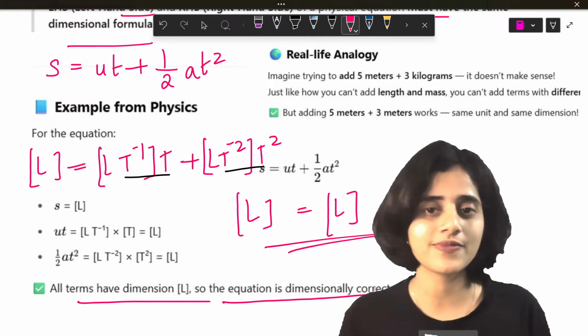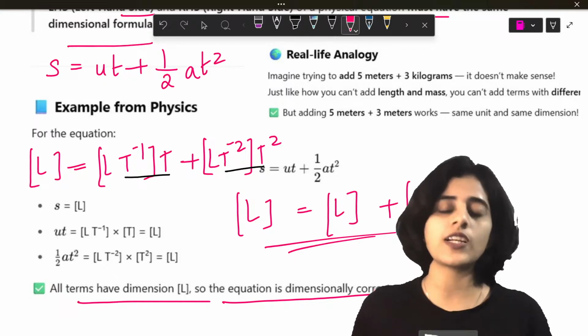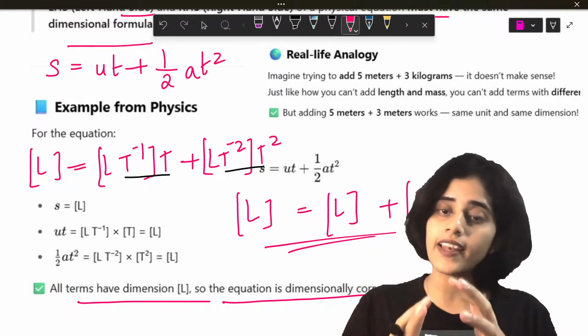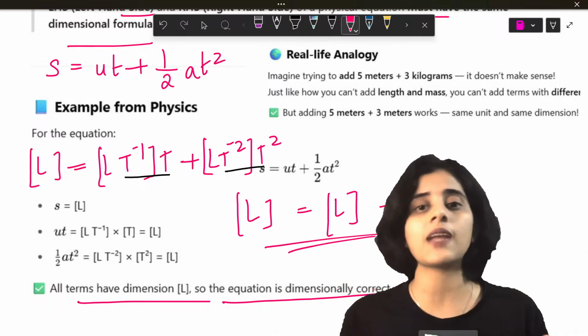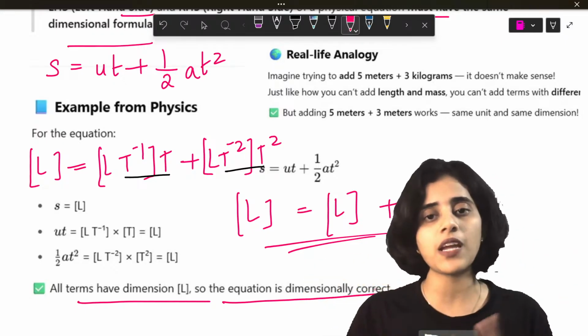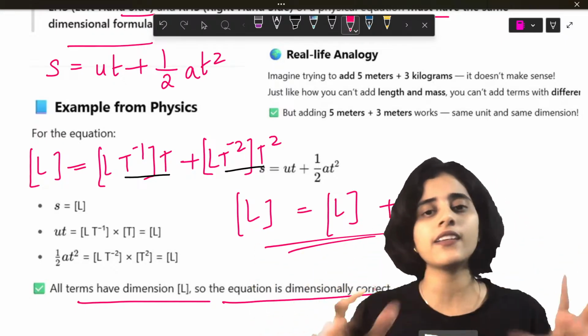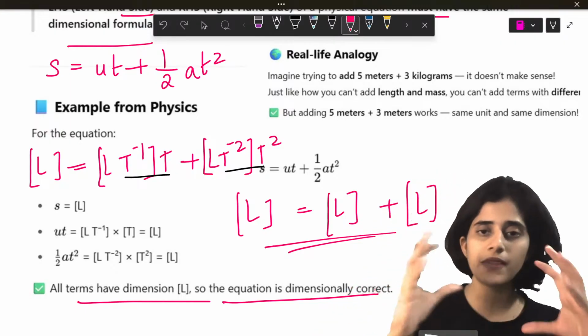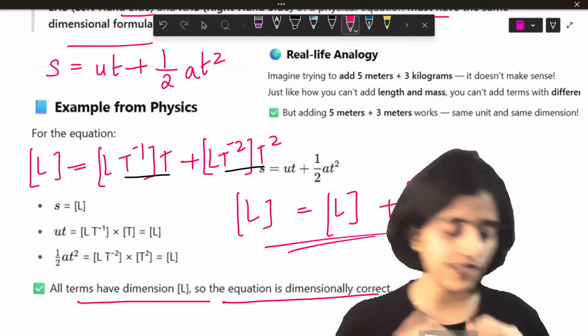Is this clear? So that is the rule. So the left hand side and the right hand side should have the same dimension, and only if you have the same dimension you can add, subtract, multiply and do all of that. So this is some basics on dimension. Is this clear to all of you?